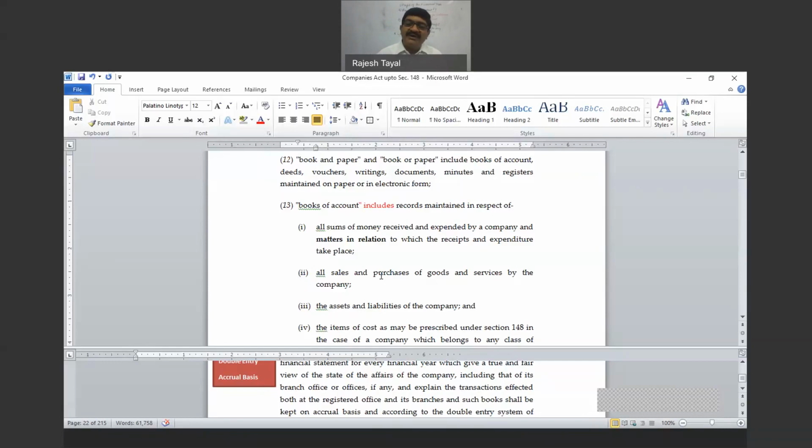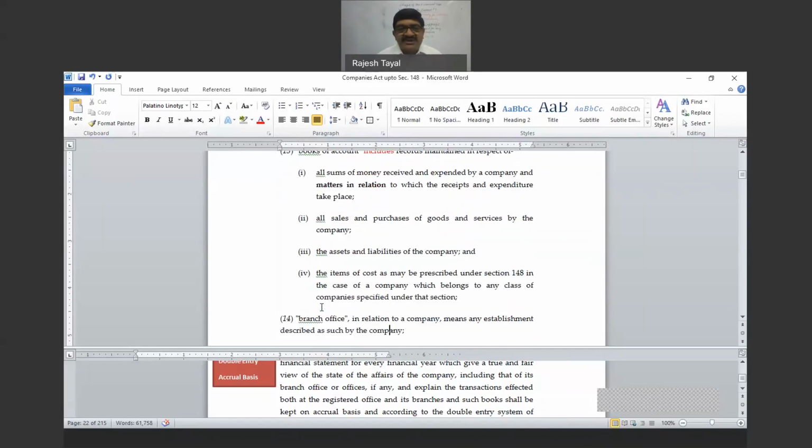We're talking about all the money received and spent. Number 2 is only about sales and purchases, right? So you can have n number of other incomes which are covered in point number 1. So other than sale and purchase also there can be transactions. Then the assets and liabilities. You are required to maintain an asset register and liabilities record. So liabilities record something in relation to charges we already talked about. And other than that also there can be charge liabilities. Then items of cost have been prescribed under section 148 in the case of a company which belongs to any class of company specified under this. So these are called books of account.